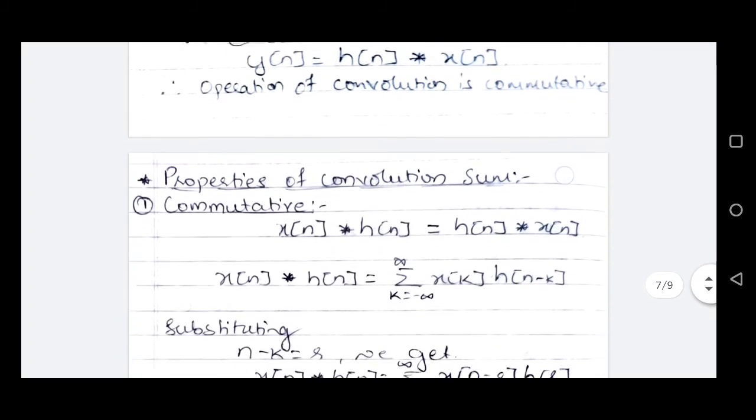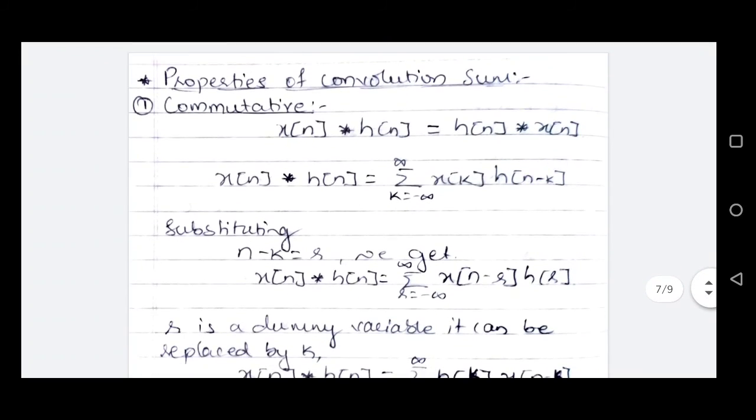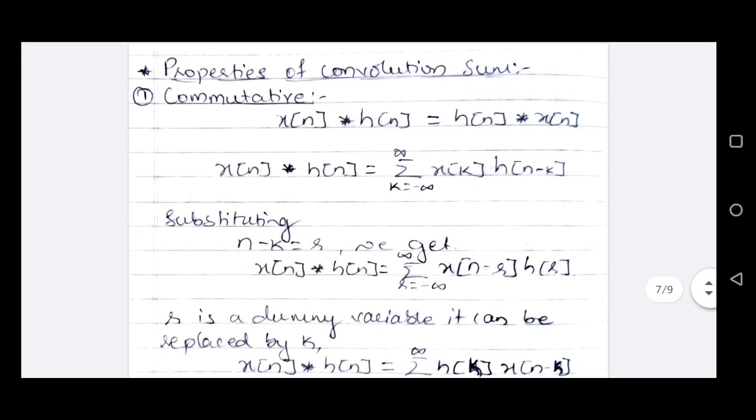In the following section, we'll be looking into some of the properties of convolution sum or convolution summation. As we have seen, convolution summation is commutative. Either you convolve input signal with impulse response or convolve impulse response with input signal, both will result into the same output. So the statement for the commutative property is x of n convolved with h of n will be equal to h of n convolved with x of n.